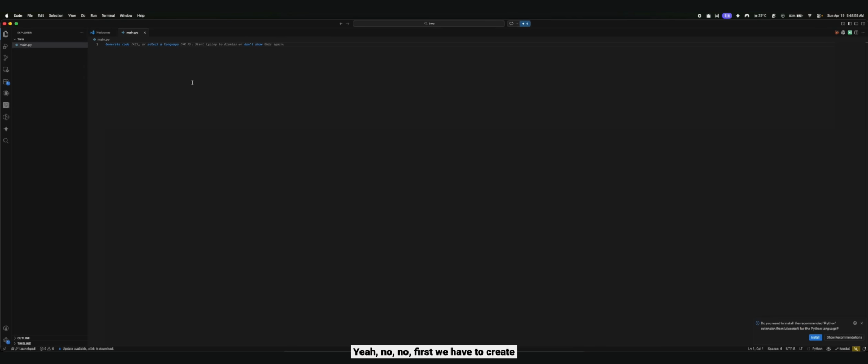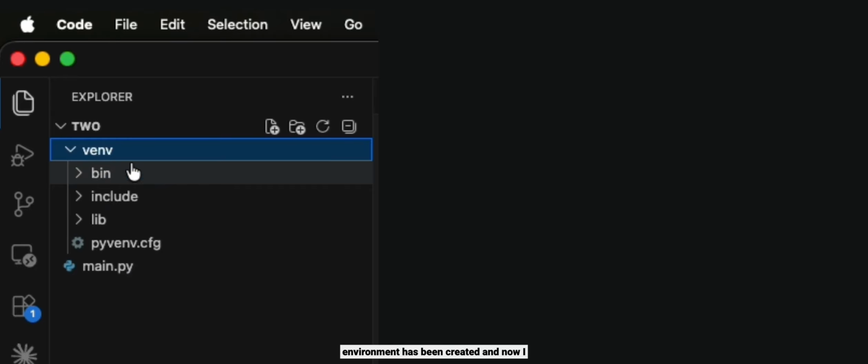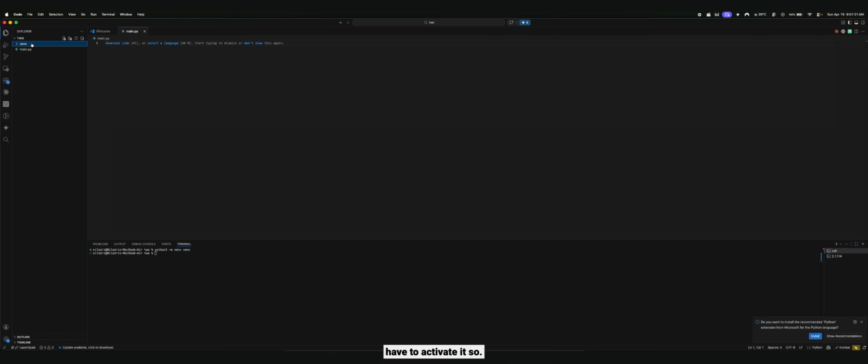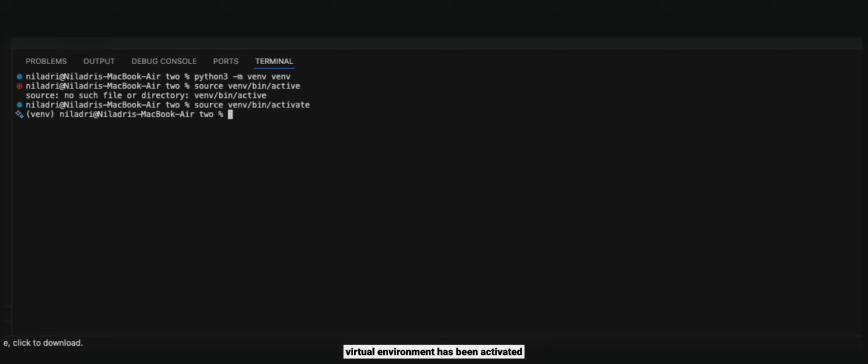So now first we have to create a virtual environment. Let's create it by writing python3 -m venv, and I am going to name it virtual environment. You can see that a virtual environment has been created, and now I have to activate it. So I just write source, the name of my virtual environment, slash bin slash activate. Yeah, the virtual environment has been activated.